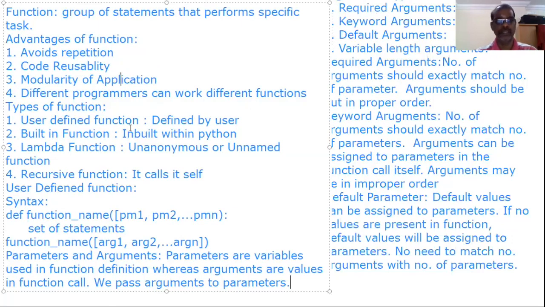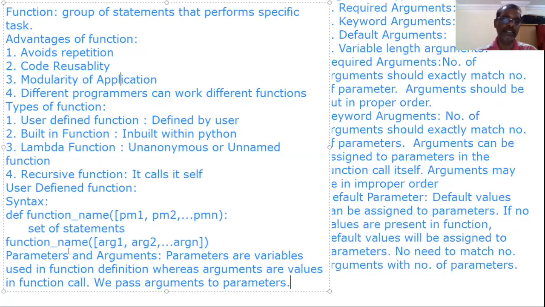Types of function: there are 4 types: user-defined function, built-in function, lambda function, recursive function. User-defined function syntax. Then we wrote one program on how we can define a user-defined function and how we can call it.